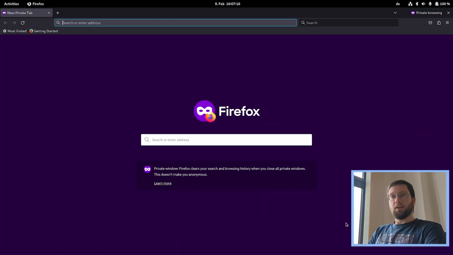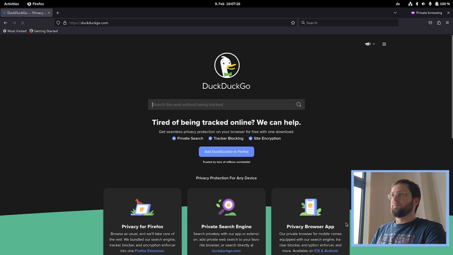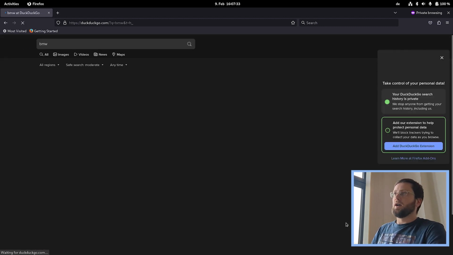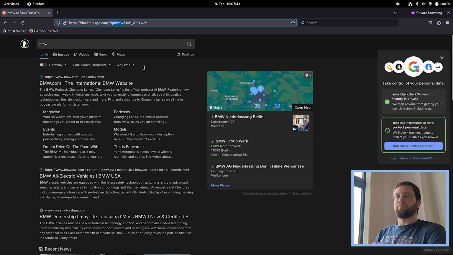For today, let's look at the API of a search engine. Let's, for example, use duckduckgo.com. If we enter a search term here, let's search for, I don't know, BMW cars for whatever reason. We get results for it. And if we look closely at this application, we see that the URL bar now contains a search term. It uses a query parameter, URL parameter Q, with the value of our search term.